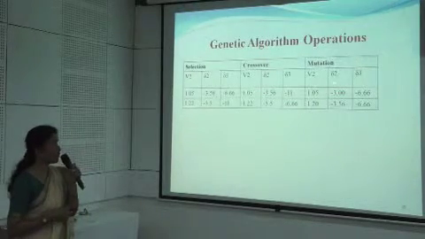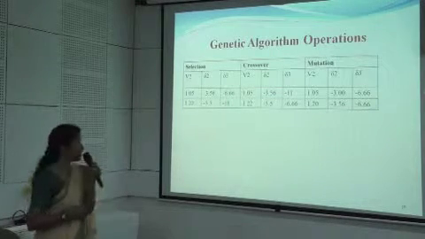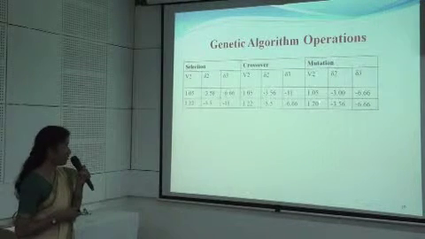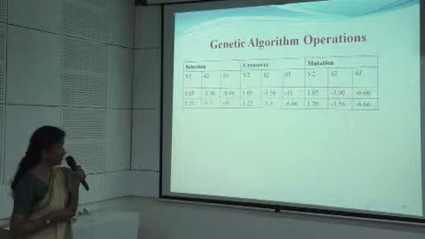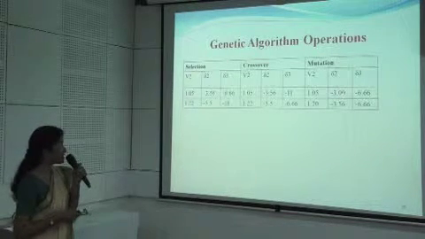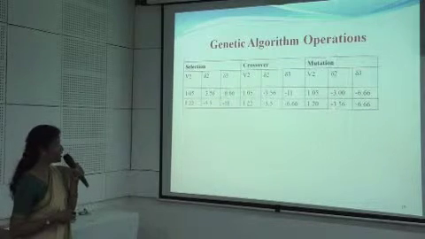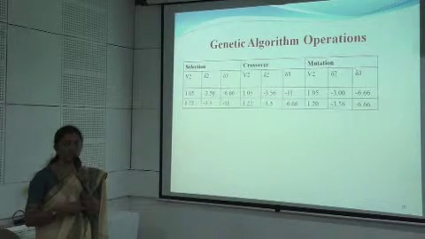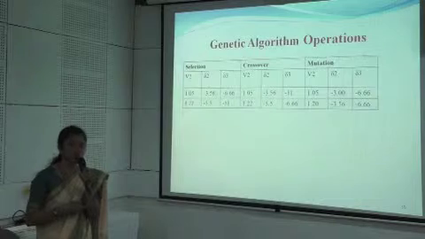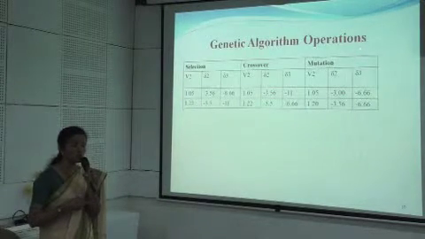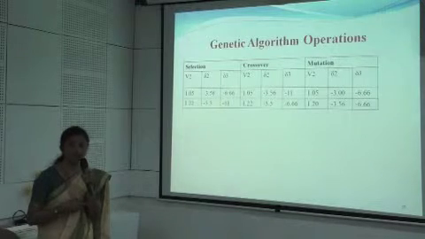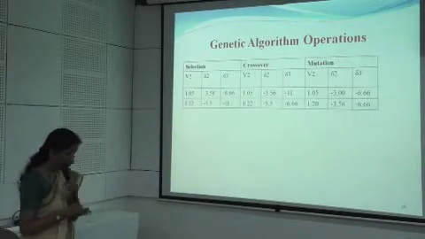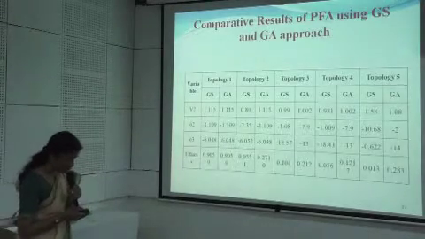Next is mutation, meaning we slightly change the magnitude of any one variable. Earlier V2 was 1.22, it has been made 1.20, and the rest of the things are similar. Delta 2 earlier was minus 3.56, it has been made minus 3, and the value of delta 2 has been made 3.56. So by mutation and crossover, we again refine this optimization and find new offsprings. 10 new solutions have been found. The best solutions are again retained as the first 2, and this process continues till the system converges. So these are the results for the 5 different topologies of the same network.